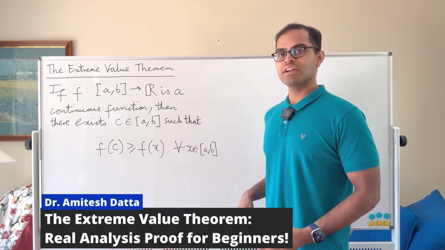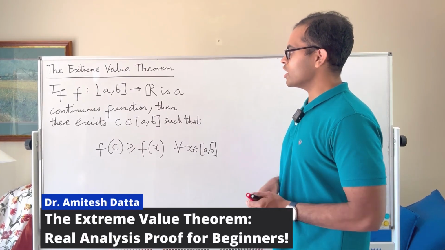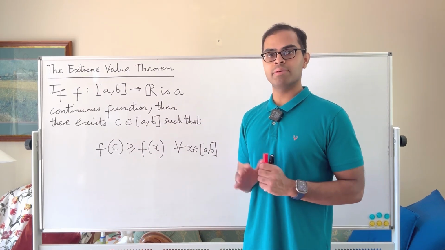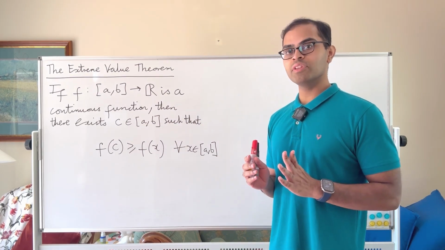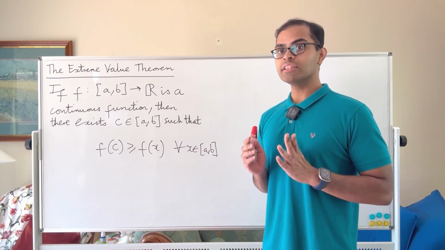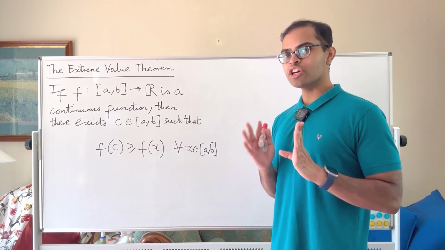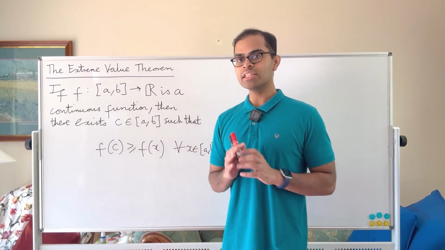The extreme value theorem states that a continuous function on a closed interval [a, b] always attains a global maximum value. And we're going to rigorously prove this from the basics in this video. It's a great introduction to real analysis ideas and formal mathematical proofs, and it's going to be presented super intuitively. So let's just dive right into it.